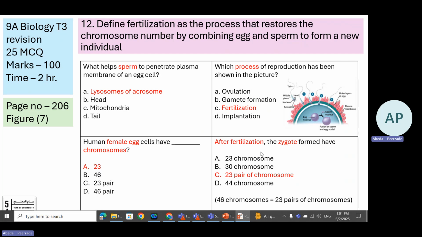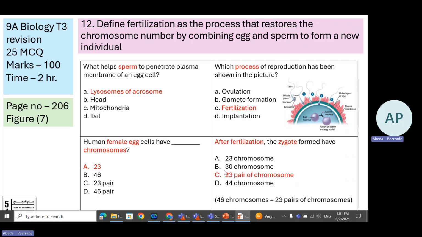After fertilization, the zygote has, now you may say, where is the number 46 here? I am confused because I know that the zygote has 46 chromosomes, but 46 is not mentioned over here.